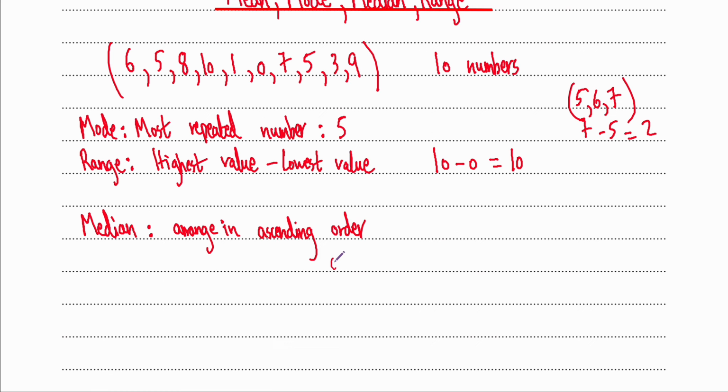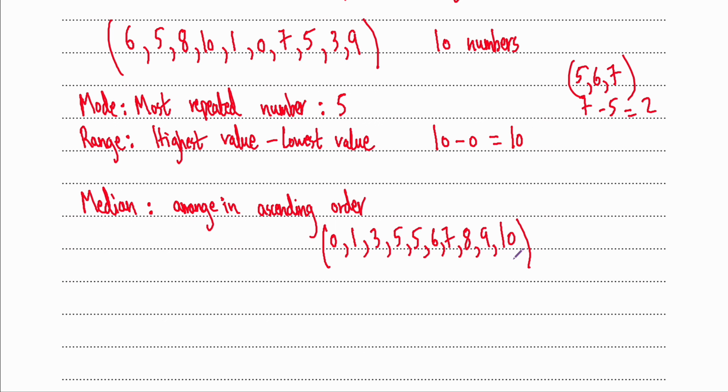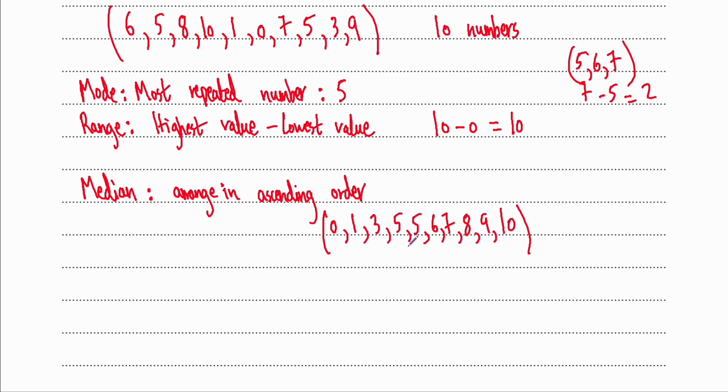So we're going to start with 0 here, then 1, then we don't have a 2, so we have 3, we don't have a 4, we have 5, and then we have another 5, we have a 6, a 7, an 8, a 9, and a 10. So now this is our values in ascending order. It's good to have it like this, so you can see. And now we're looking for the middle value, so it's going to be somewhere over here, right? So let's look at it.